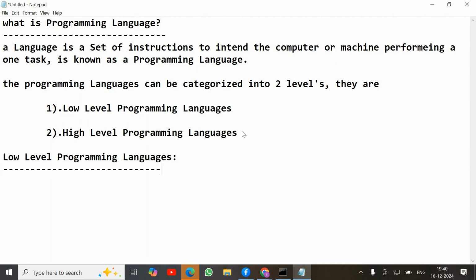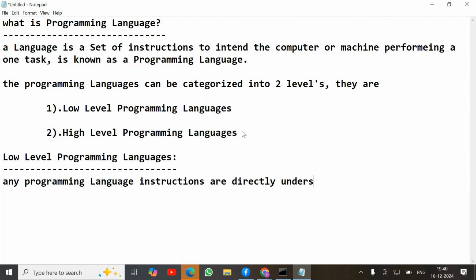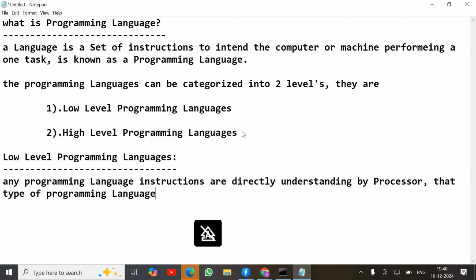Low level programming languages: any programming language whose instructions are directly understood by the computer processor is called a low level programming language. Which type of programming languages?